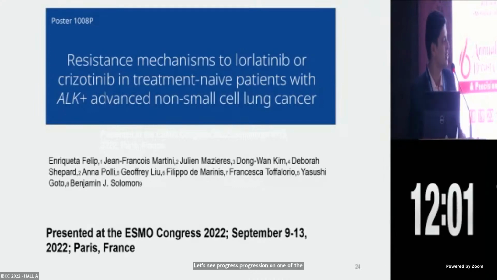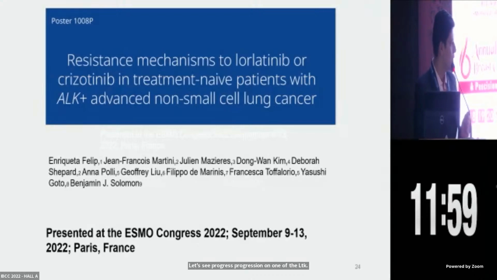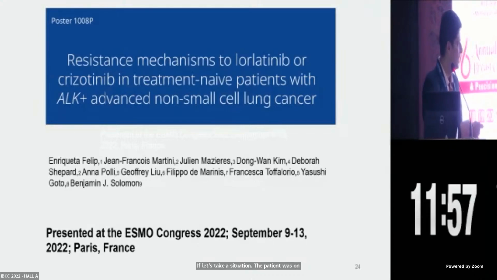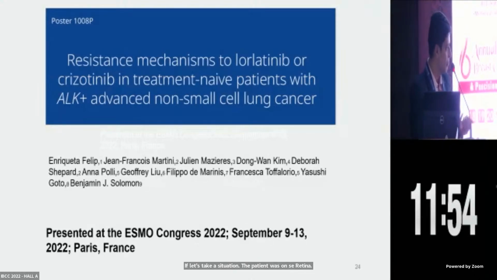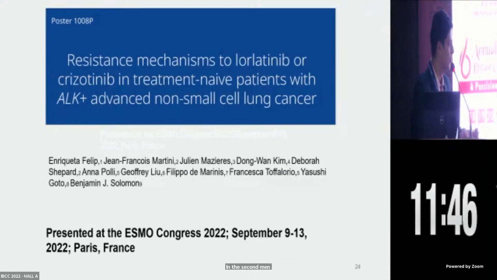Let's take a situation, the patient was on ceritinib. Rohit sir, the patient was on first line ceritinib. Now patient has progressed in brain. What will be your choice now in the second line selection? And what would you like to do, a rebiopsy? If any other site is available, what is your